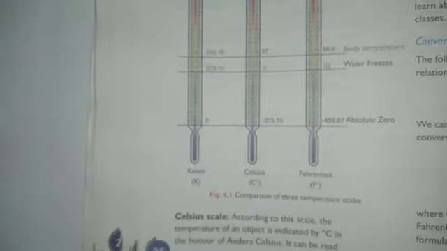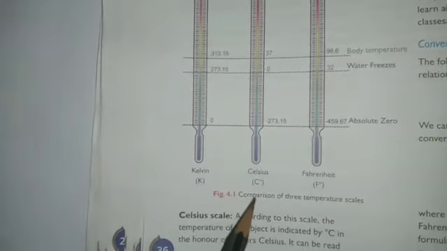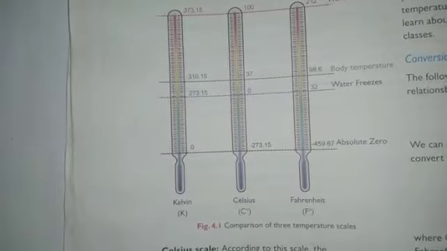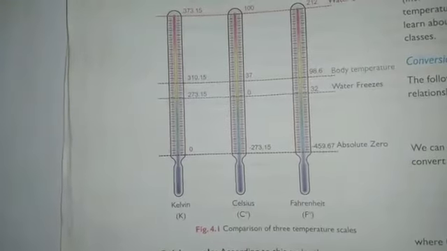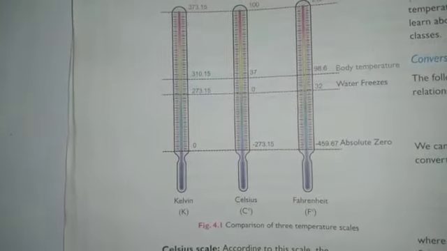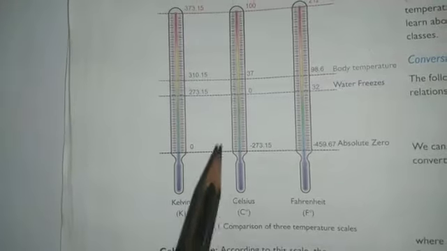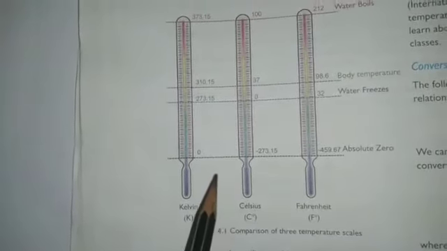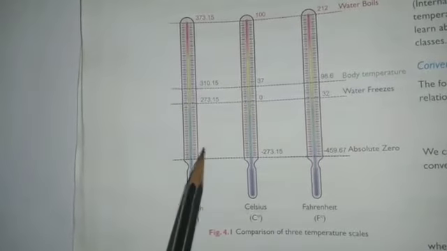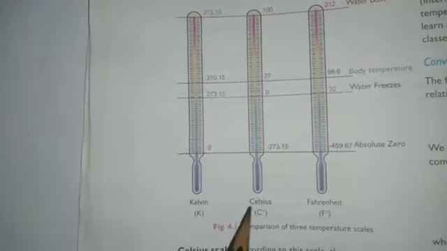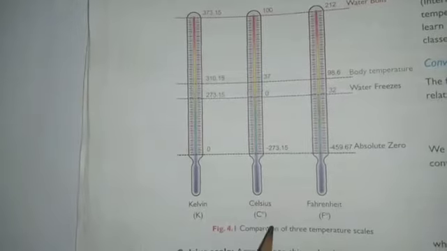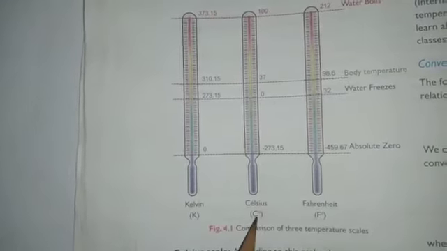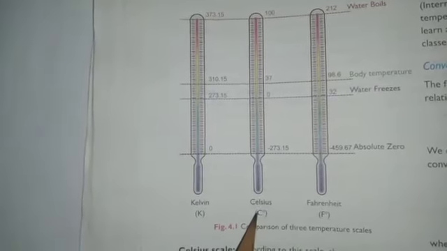This degree Celsius is in honor of a scientist called Anders Celsius. He discovered this thermometer or temperature scale, and it is read as degree Celsius. You should not just say Celsius, you should always say degree Celsius or degree centigrade.